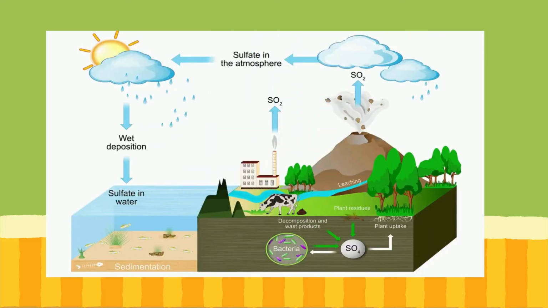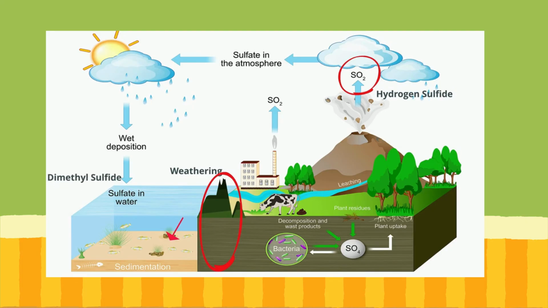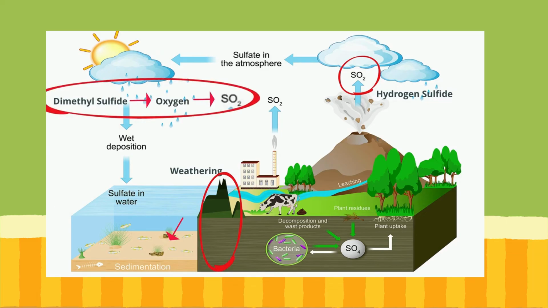First, sulfur reserves are found in the lithosphere and are released by weathering. In addition, hydrogen sulfide and sulfur dioxide gas is released into the atmosphere by volcanic eruptions, hot springs, and the decay of biological material in swamps and bogs. Marine algae produce dimethyl sulfide that enters the atmosphere as tiny droplets. Sulfur dioxide gas also forms when dimethyl sulfide reacts with oxygen gas.